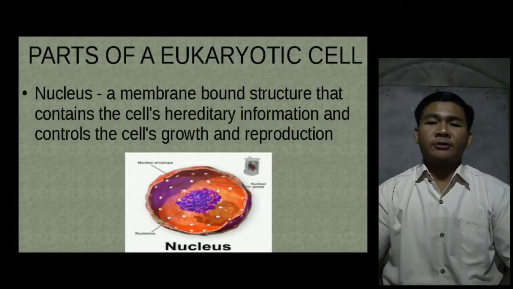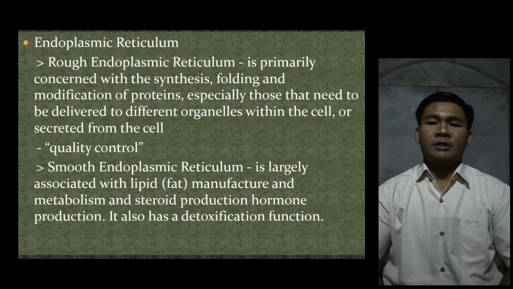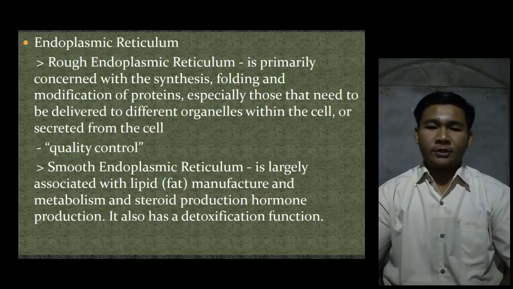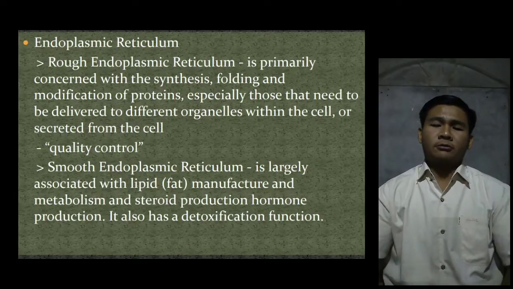Then for parts of eukaryotic cell, there is a nucleus. Nucleus is a membrane-bound structure that contains the cell's hereditary information and controls the cell's growth and reproduction. Next is endoplasmic reticulum. Rough endoplasmic reticulum is primarily concerned with synthesis, folding, and modification of proteins, especially those that need to be delivered to different organelles within the cell or secreted from the cell. Or it is the quality control.